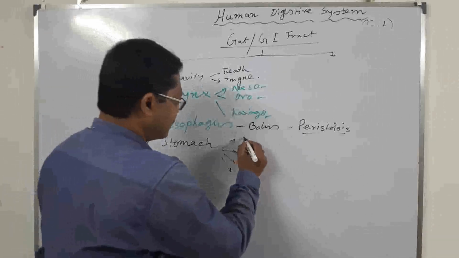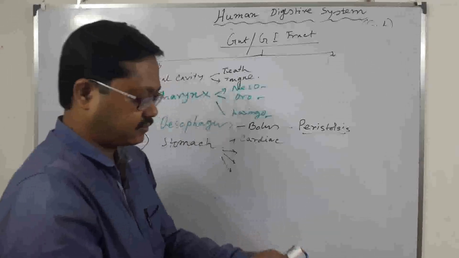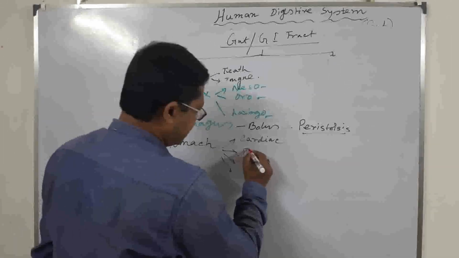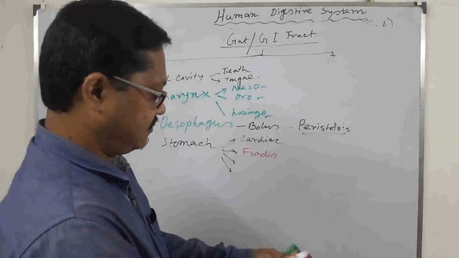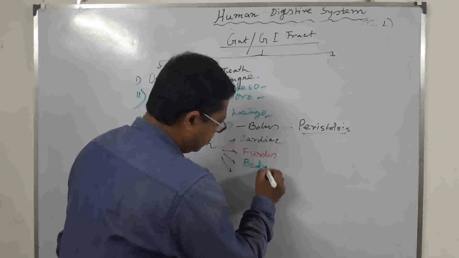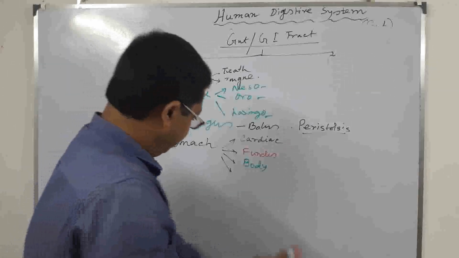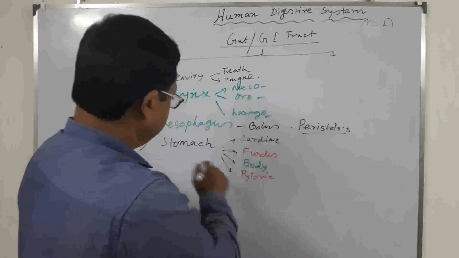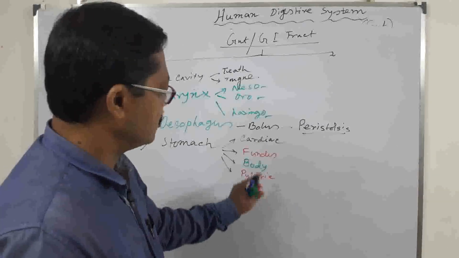One is the cardiac stomach. Second is the fundus. Third is the body. Fourth is the pyloric. These four parts of the stomach are divided into four zones: cardiac zone, fundus zone, body zone, and pyloric zone.